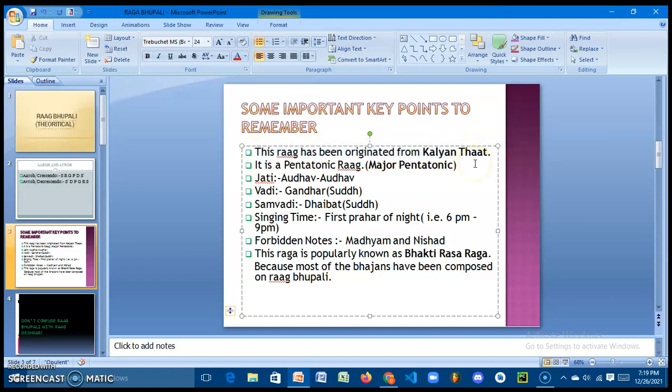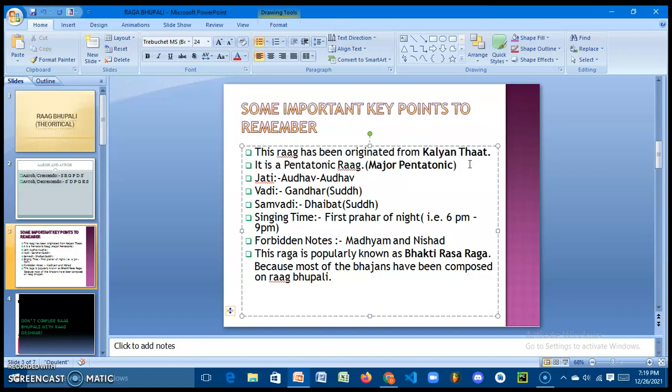The next point is it is a pentatonic rag, a major pentatonic rag, or sometimes we call it a major pentatonic scale. Okay, on the pentatonic scale I will make a separate video. In this video I am only focusing on Rag Bhupali, the theoretical concept of Rag Bhupali.